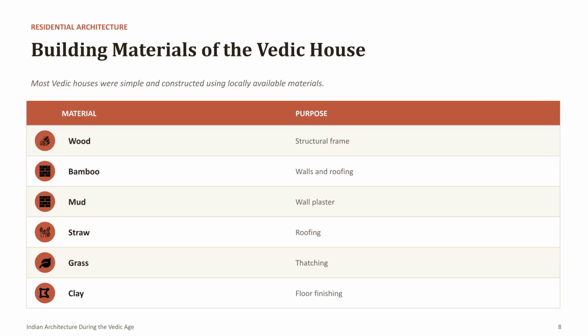The materials used for Vedic houses were entirely natural and locally available. Timber formed the structural framework, while bamboo was used for walls and roofing. Mud plaster strengthened the walls and improved insulation. Straw and grass provided lightweight thatched roofing, and clay created smooth, hygienic floors. These materials were inexpensive, renewable, and environmentally friendly. Although they required regular maintenance and were less durable than stone or brick, they were highly suitable for the available technology and climate. Today, sustainable architecture often promotes similar, eco-friendly materials to reduce environmental impact.